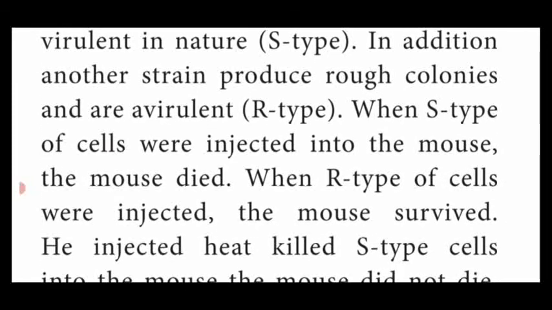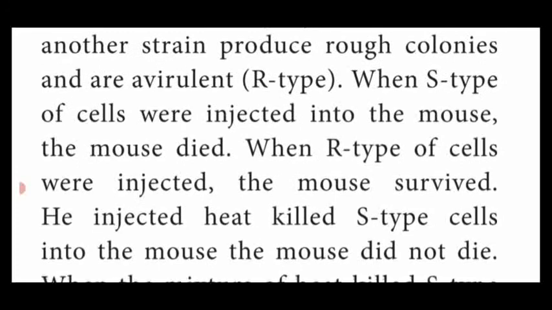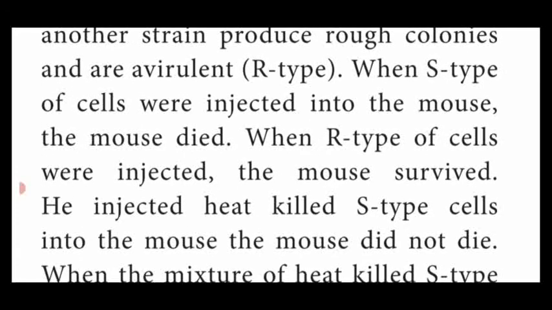First, Frederick injected S type of strain into the mouse. What will happen? The mouse died. Why did the mouse die? Because the S type of cell is virulent. Virulent means what? Disease causing genes are present in the S strain. So the mouse died.